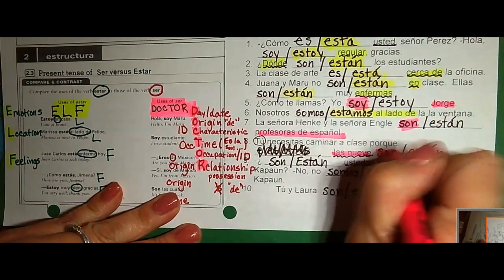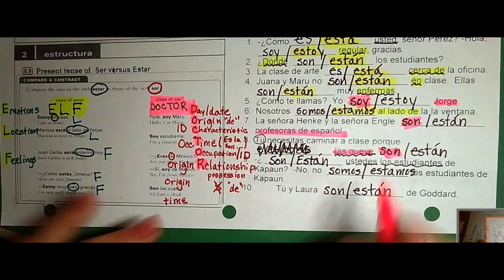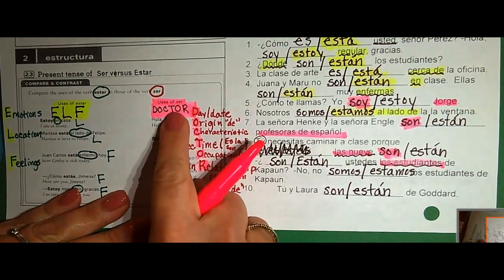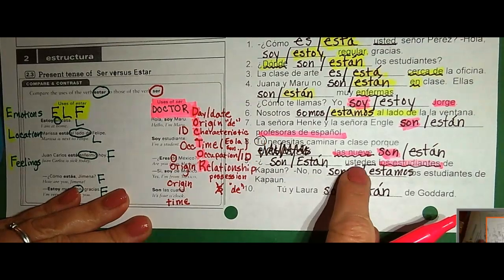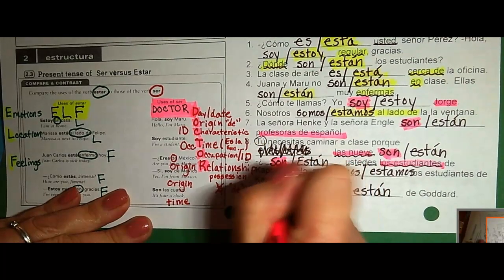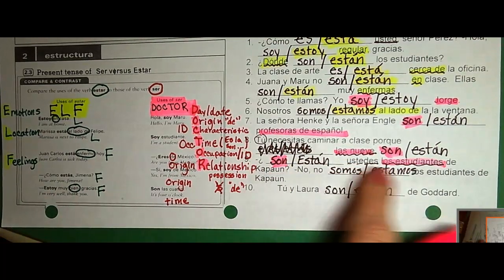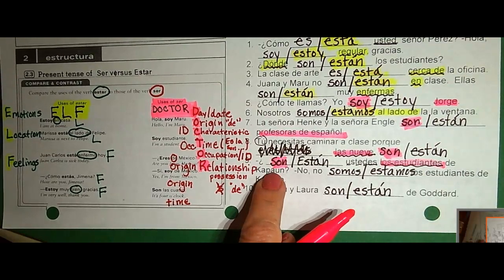We're telling time. ¿Son ustedes los estudiantes or están ustedes los estudiantes? Los estudiantes is the key here, right? Los estudiantes would be an occupation or an identification. So we need the form of ser. But what form is it going to be? Well, de ustedes. So we get son. Are y'all the students de Capen? Are y'all the students from Capen?